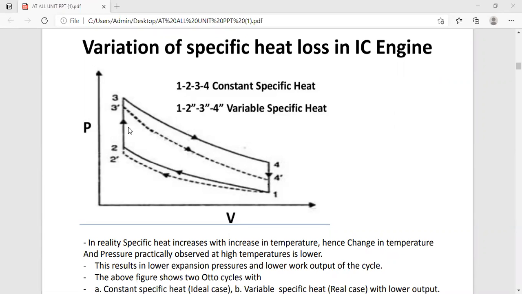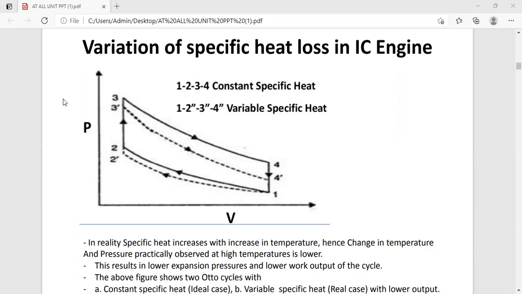So the process 3 dash to 4 dash shows the adiabatic process for a constant value of gamma corresponding to state 3 dash.